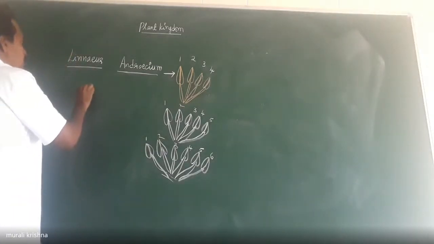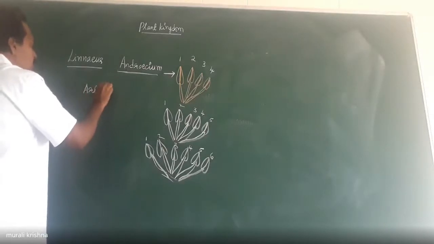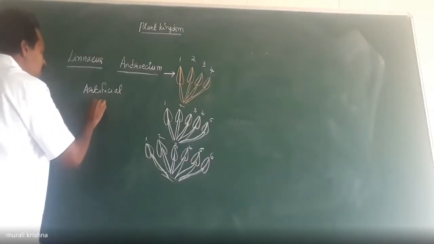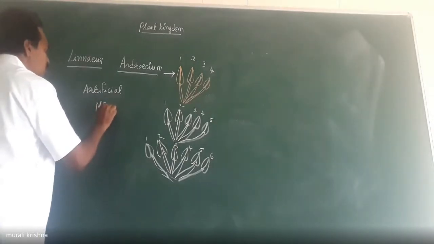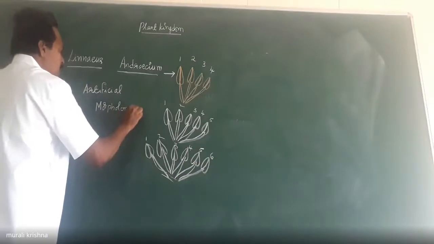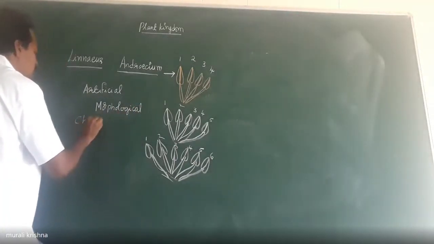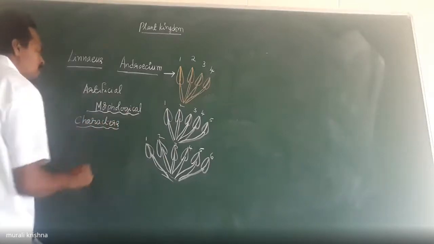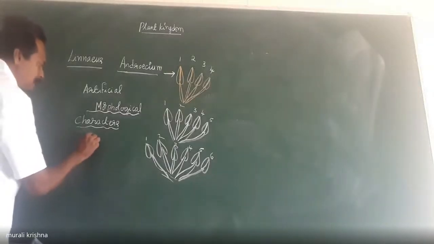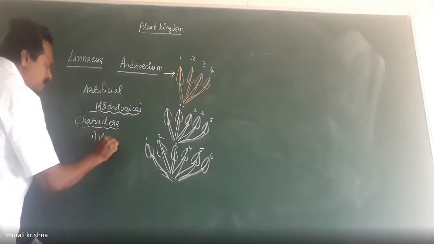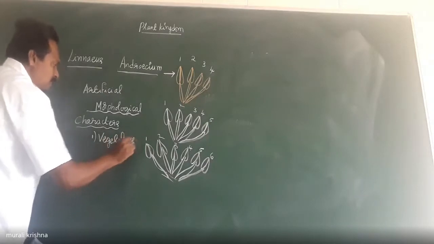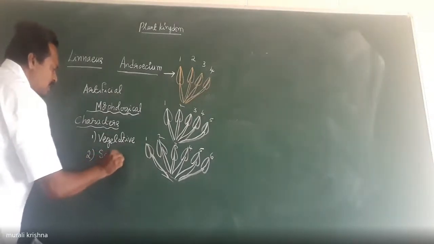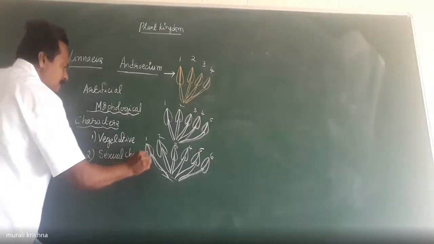So the artificial system of classification is based on morphological characters, that may be vegetative characters or sexual characters, that is, floral characters, flowers.